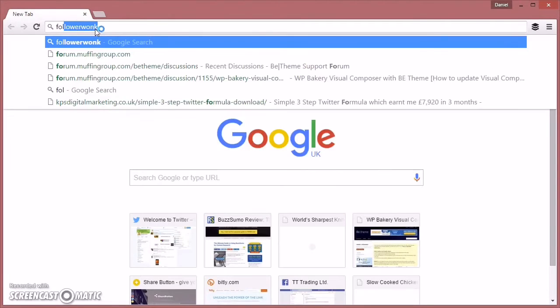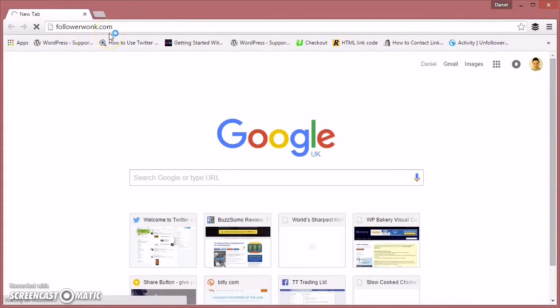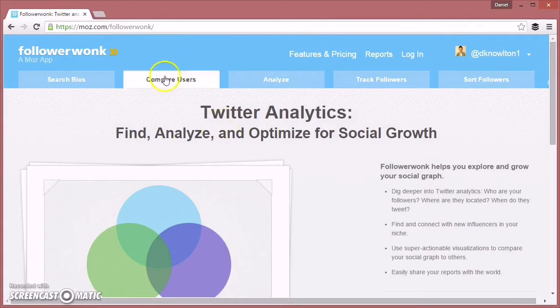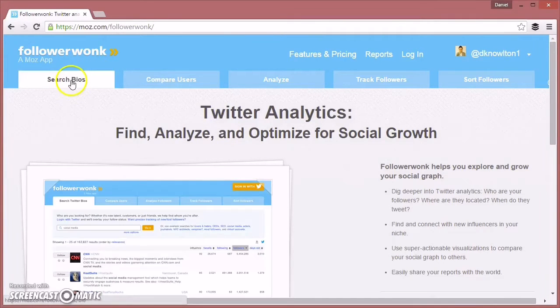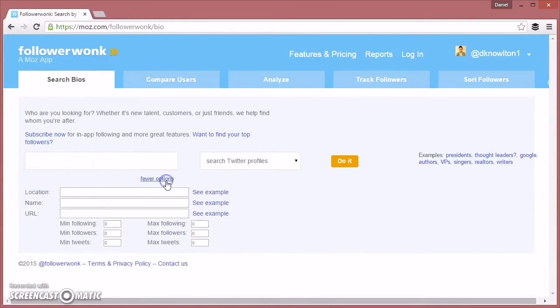So first of all, we're going to go to a great website called Followerwonk.com, and it's a free tool that we can use to help search lots of different information around Twitter. You can sign up there with your Twitter account, which I've already done. Once you've done that, you can go to search bios, and this is where we're going to search Twitter for Twitter accounts that are using certain keywords or Twitter accounts from a certain area.